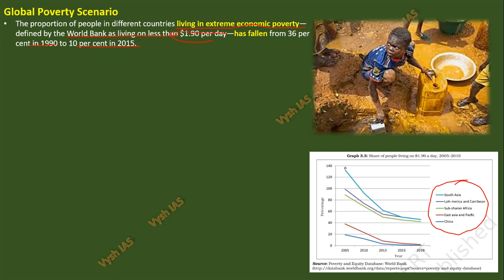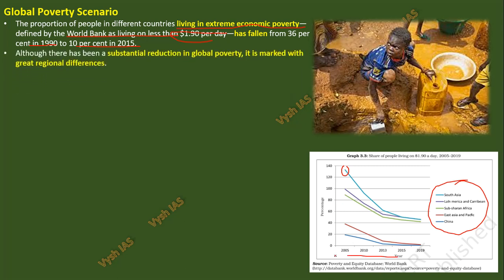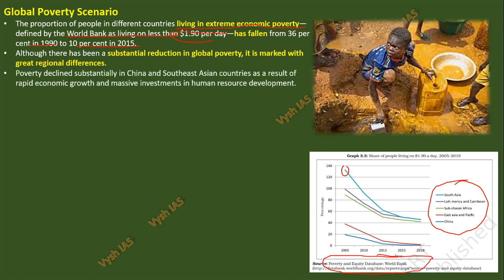Everywhere it has reduced. If you see South Asia, it was at this level and it has come down to this level. Then the next one, Latin America or China or East Asia, they have shown the graph, and this is taken again from the World Bank database, the poverty and equity database. And here, as I told, regional differences are there.